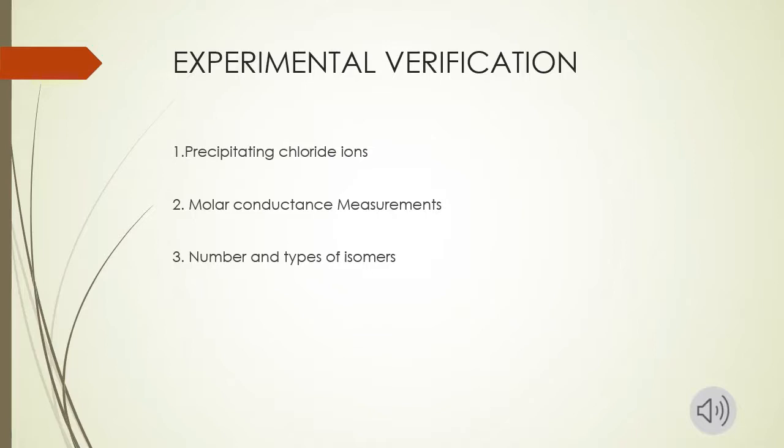The third one, the number and type of isomers, also helps in assigning possible structures to a coordination compound. Compounds with coordination number 6 have octahedral geometry, and for these two isomers, that is cis and trans, are possible, and Werner was also able to isolate experimentally both the isomers.